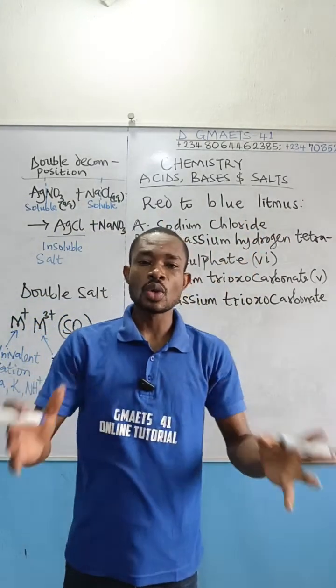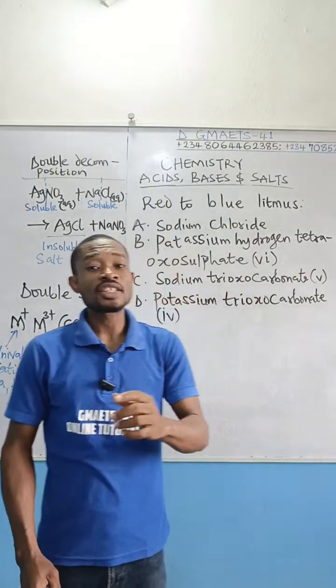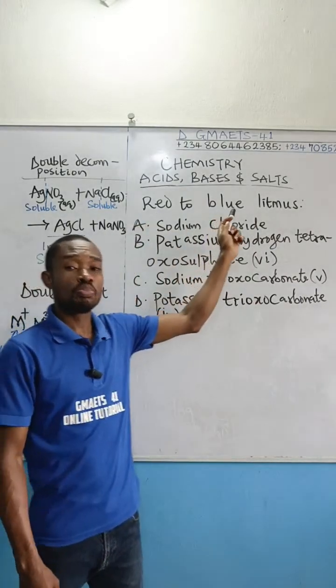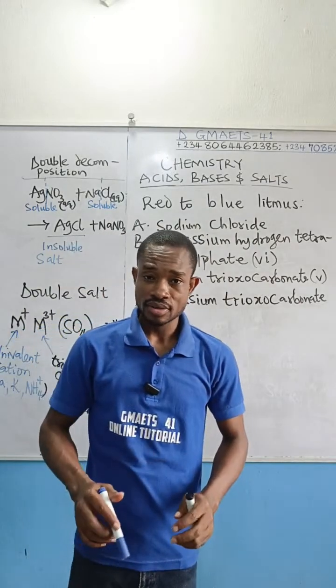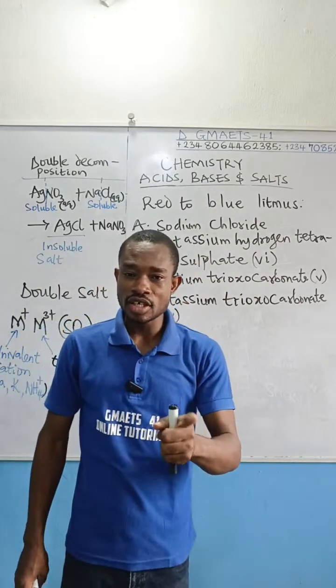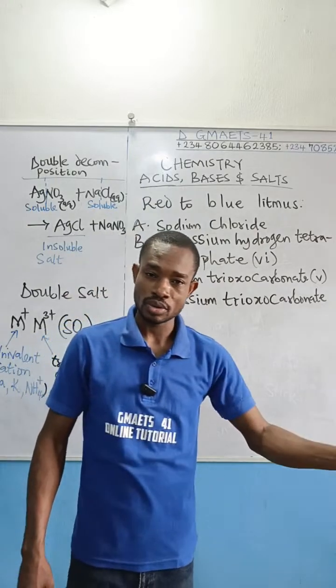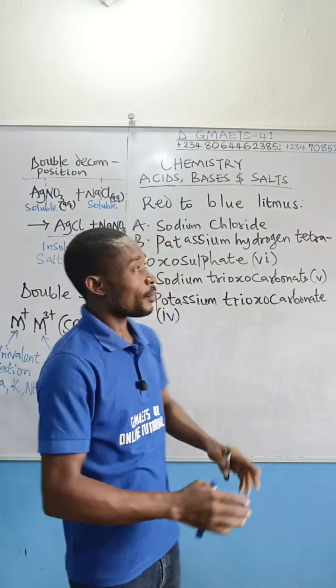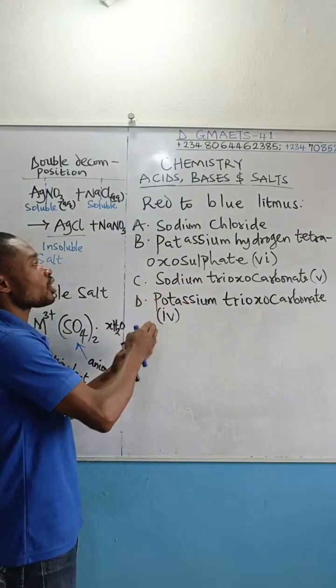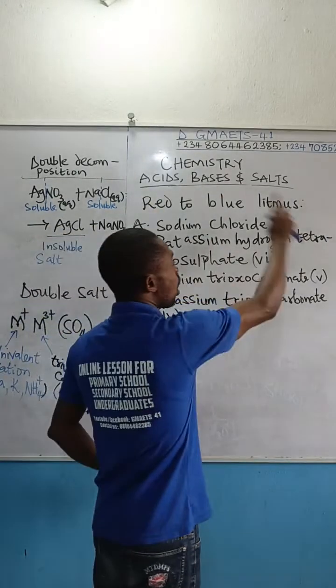First of all, this is what you want to take note of. The substance that changes red litmus to blue litmus is a base. A base changes red litmus paper to blue, while an acid changes blue litmus paper to red. But our focus here is the salt that will change red litmus paper to blue.